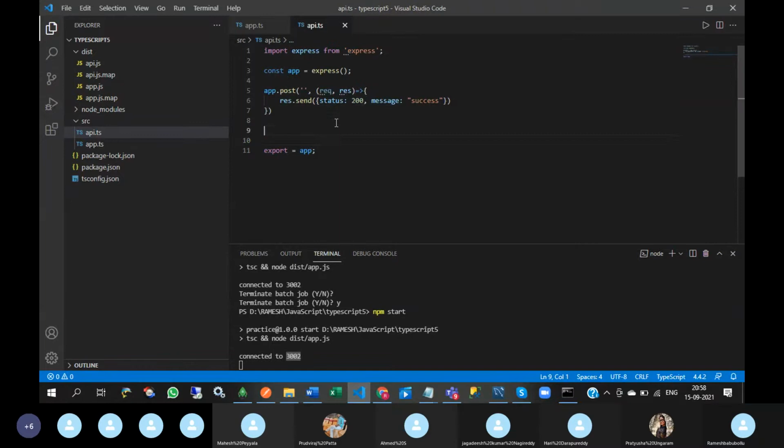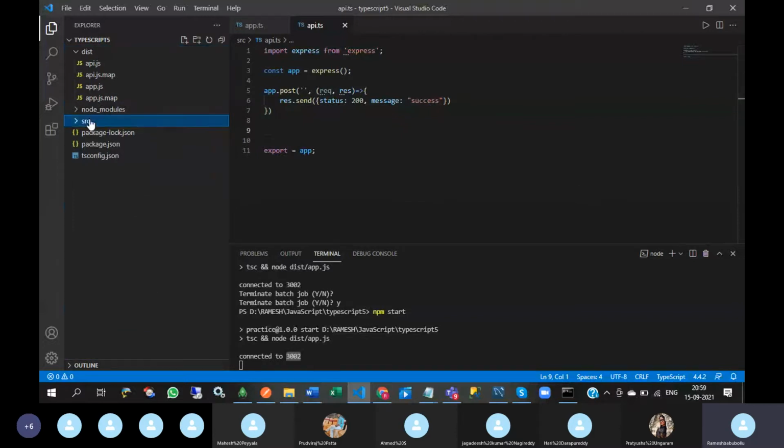And to write the MongoDB API, first of all, I need to create the schema for the MongoDB collection. Okay, so for that, before creating the schema, first of all, I need to write the connection string to connect to MongoDB.